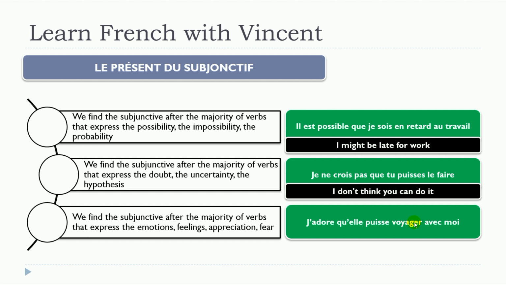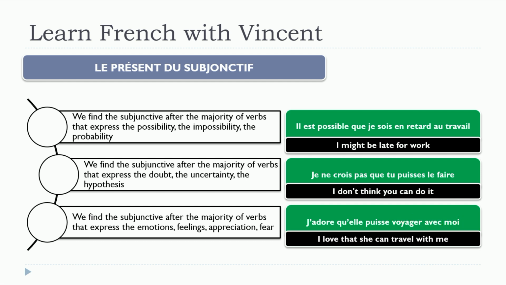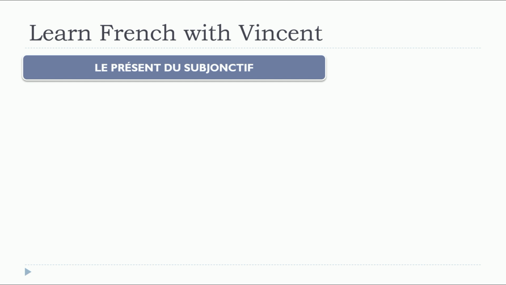J'adore qu'elle puisse voyager avec moi. So j'adore, in that case, of course, you express your appreciation. So remember the emotions, the feelings, appreciation and fear. J'adore qu'elle puisse. So one more time, it's the verb pouvoir, qu'elle puisse voyager avec moi. Alors, il est possible que je sois en retard au travail. Je ne crois pas que tu puisses le faire. J'adore qu'elle puisse voyager avec moi.